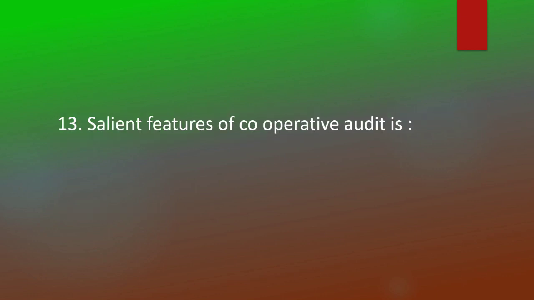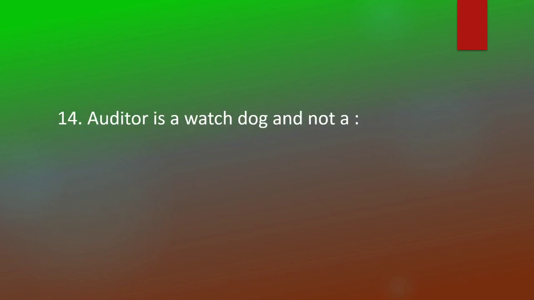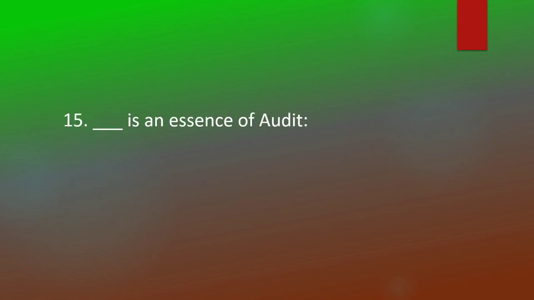Salient feature of cooperative audit is test audit. Auditor is a watchdog and not a bloodhound. Dash is an essence of audit. Vouching.